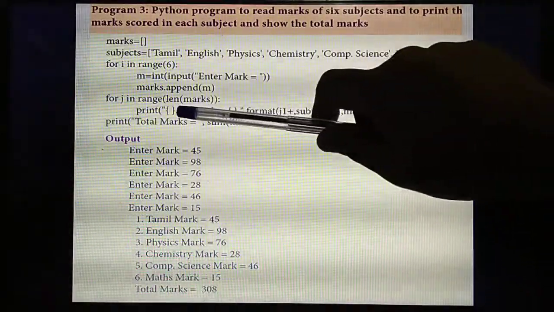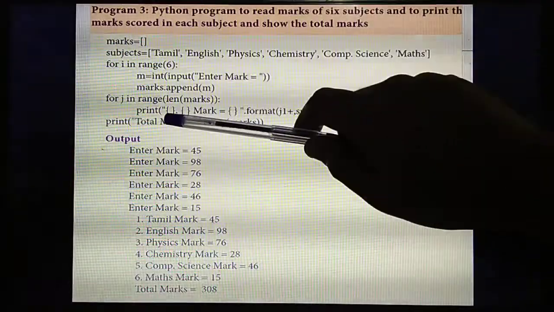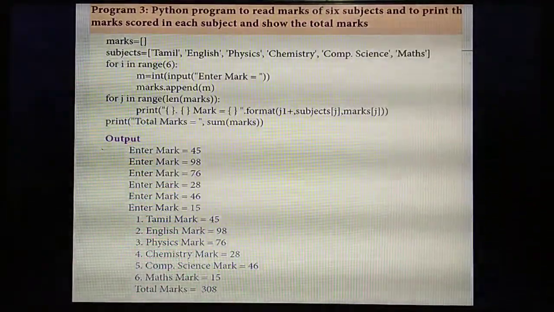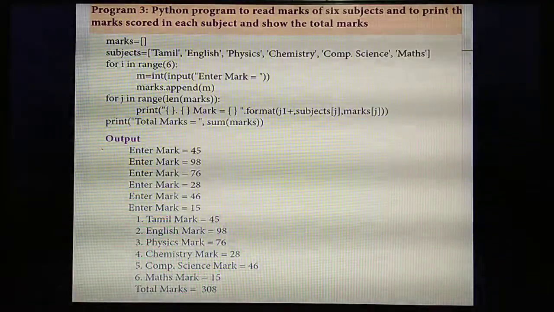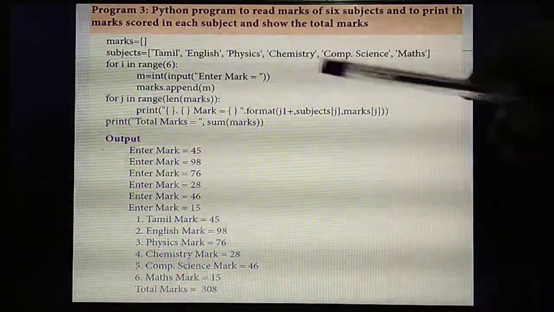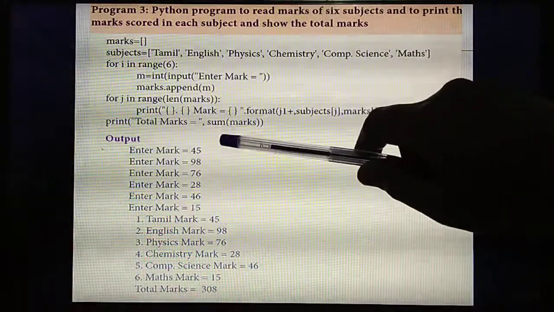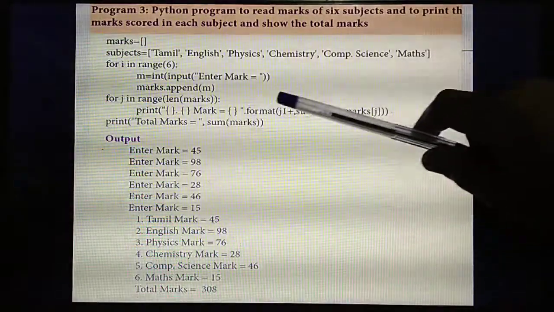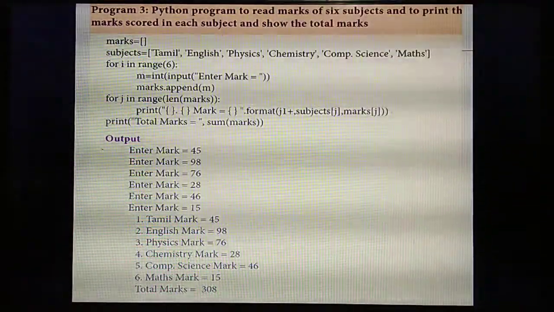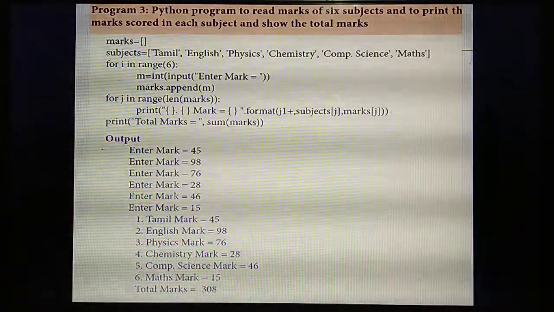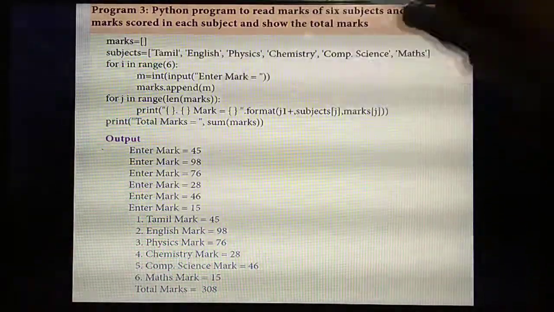Then, what are the things you need to enter first? Subjects. That is the subjects here. It will enter subjects, then marks. Understand? So now you are going to print the sum of the marks. For that, in another print statement you are giving total marks equal to sum of marks. So you need to find, already you have stored all the marks in the list. So which one you need to sum? Sum of this list.